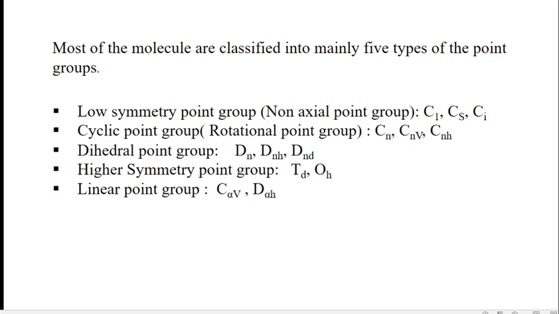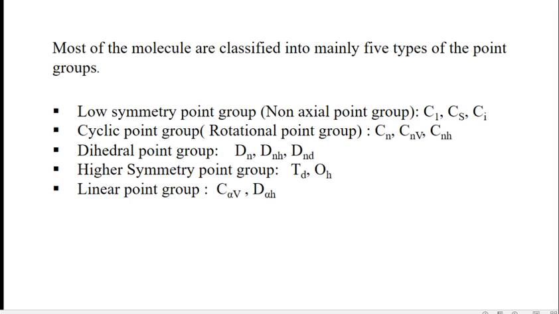Most of the molecules are classified mainly into 5 types of point group. First is the low symmetry point group or non-axial point group. Second is the cyclic point group or rotational point group, then the dihedral point group, higher symmetry point group, and linear point group. So depending upon the symmetry elements present in a molecule, one can classify into 5 types of point group.